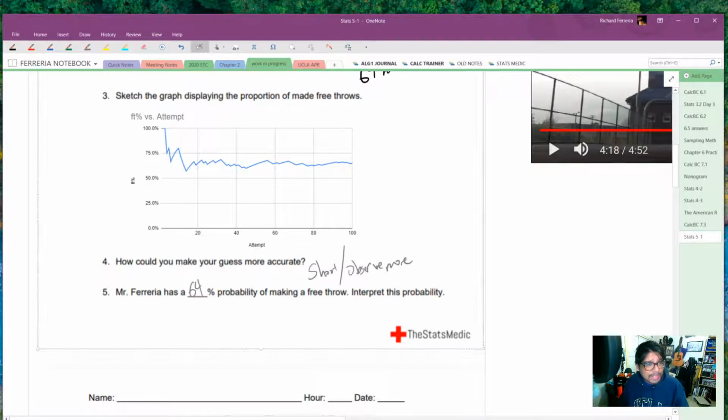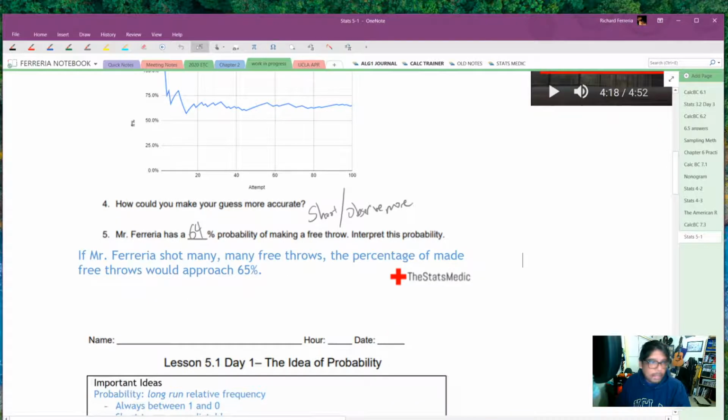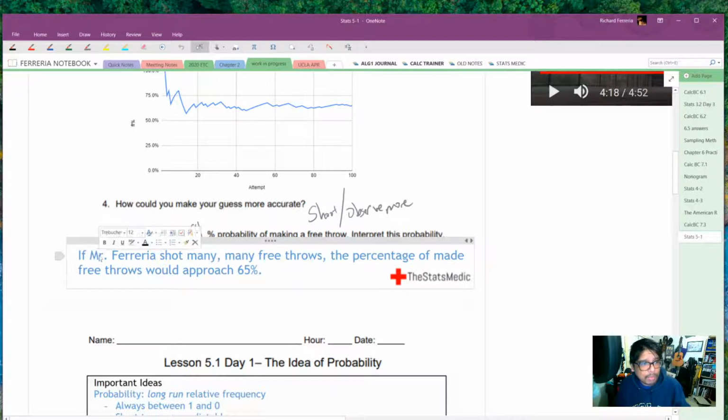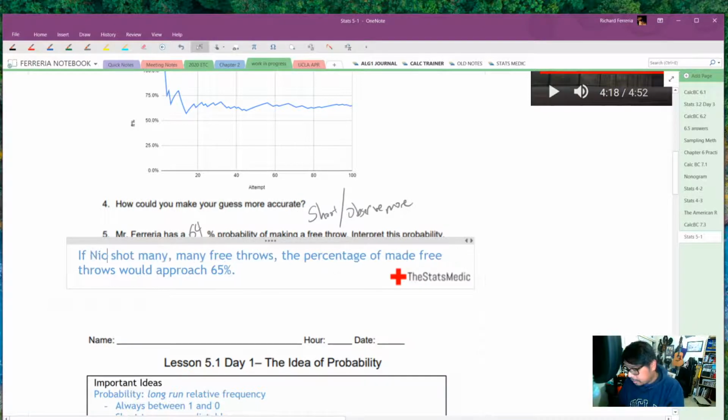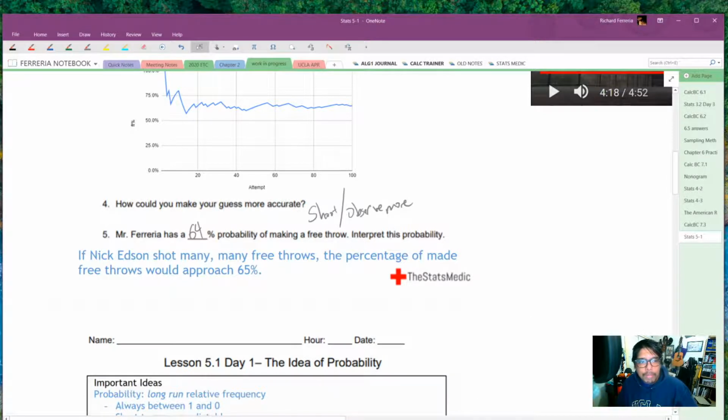Well, this means that if Mr. Ferreira shot many free throws, the percentage of made free throws would approach 65%. And of course, it wasn't Mr. Ferreira who's doing this. This was Nick. So if Nick Edson shot many free throws, the percentage of made free throws would approach 65%.